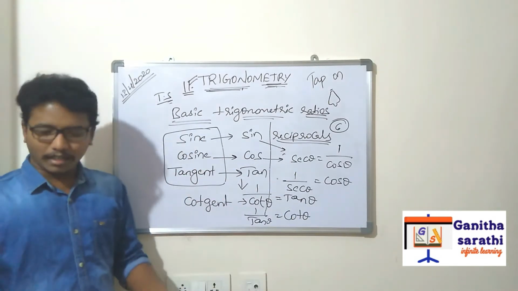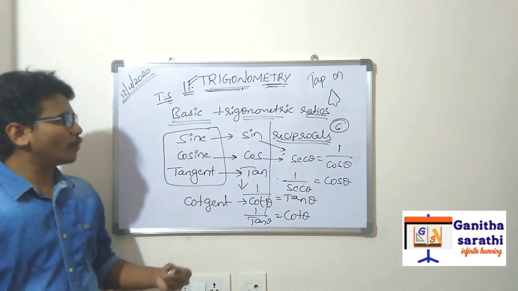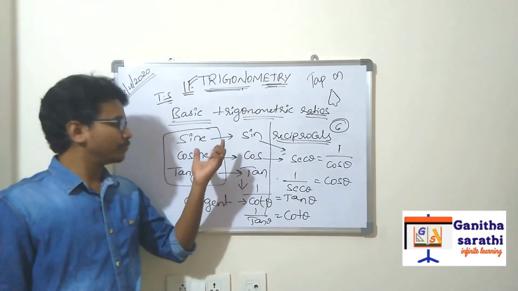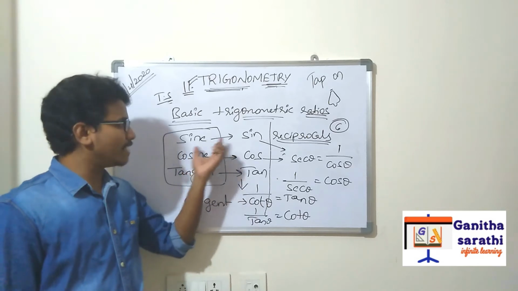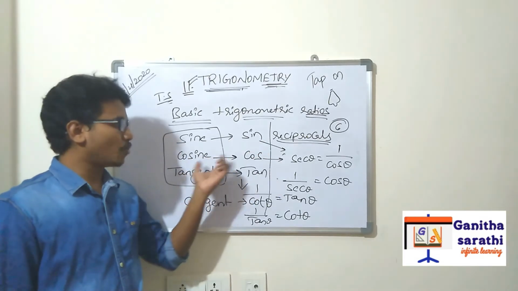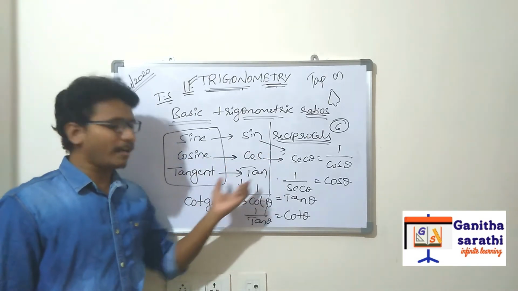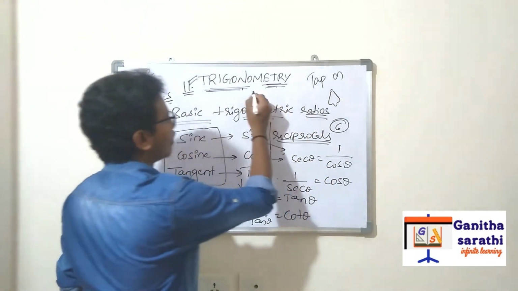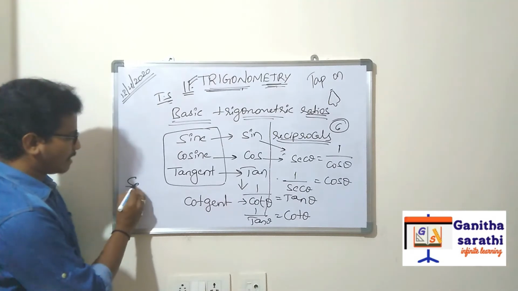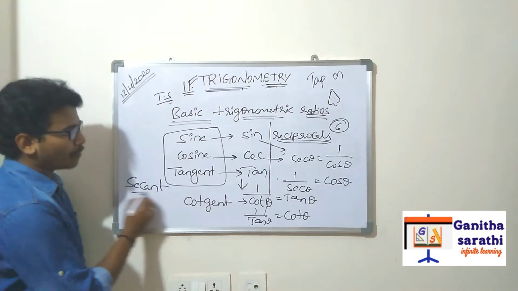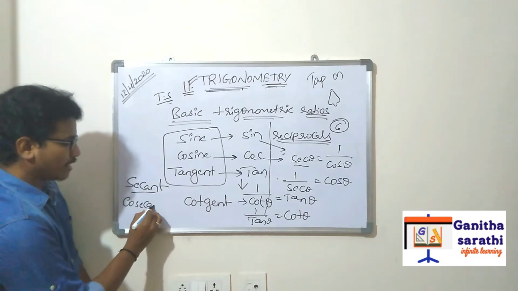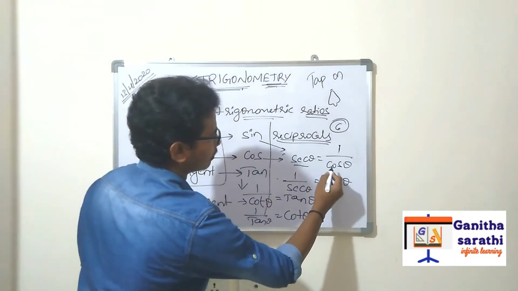Got it? So once again, what are the basic trigonometric ratios? There are 3 basic trigonometric ratios. They are sine, cosine, tangent. Sine is written in the short form like this. Cosine will be cos, tangent will be tan, and cotangent will be cot. This will be secant. Next, cosecant means cosec theta.